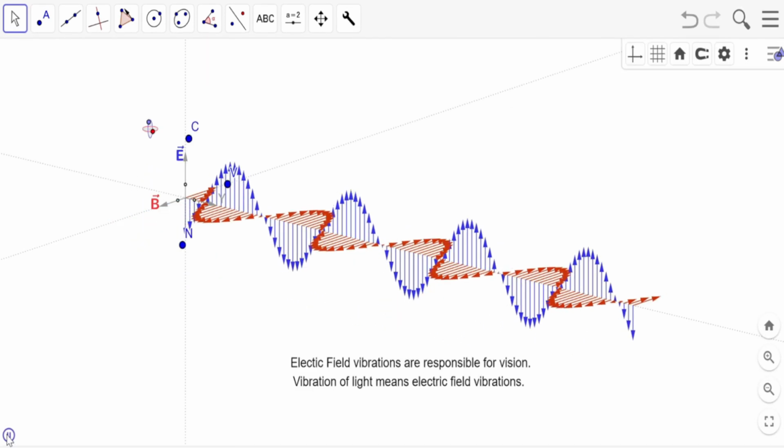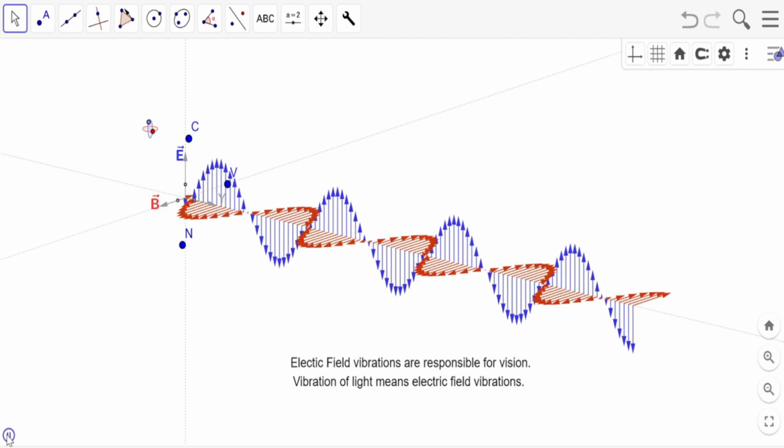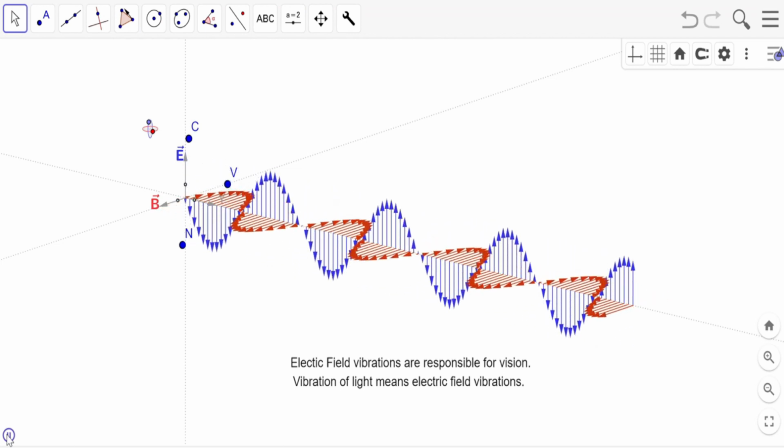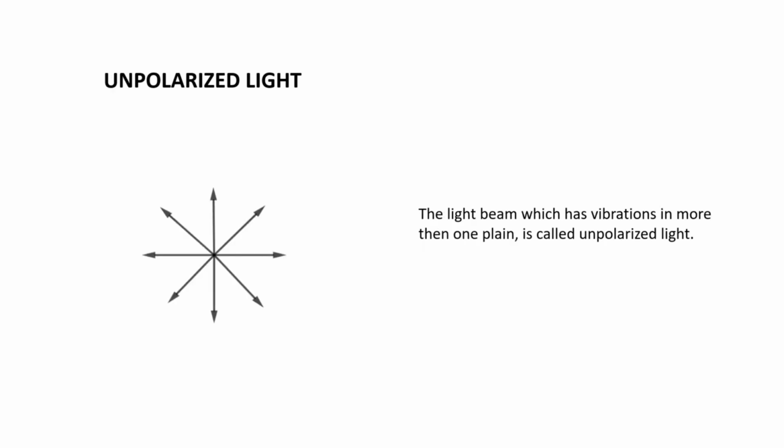one another. It was proved that electric field vibrations are responsible for vision. Therefore, vibrations of light means electric field vibrations. Now we will look at the representation of polarized and unpolarized light. The light beam which has vibrations in only one plane is called polarized light. The light beam which has vibrations in more than one plane is called unpolarized light.